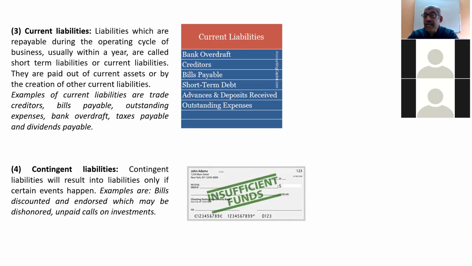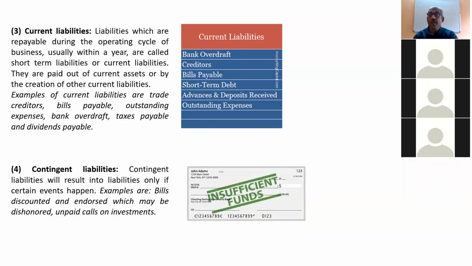Then comes contingent liability. I told you what contingent assets are. The asset becomes an asset because of certain events, like you get the property. Sometimes suddenly, because of some events, your liability increases. It is called contingent liability.